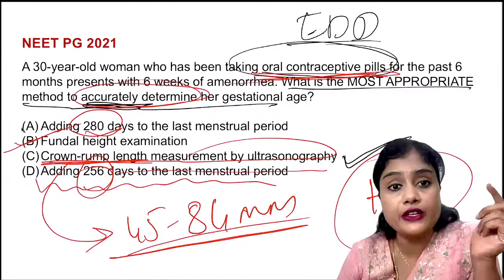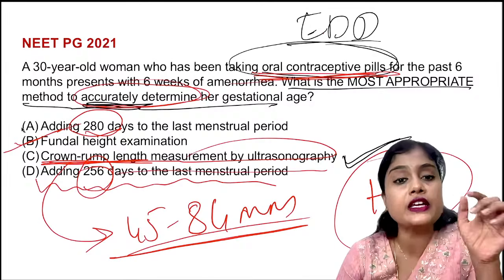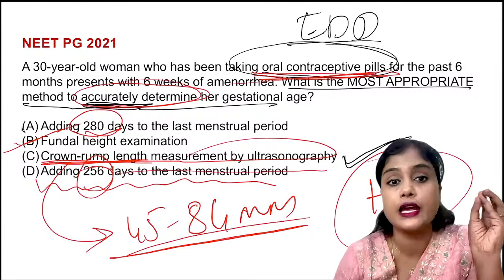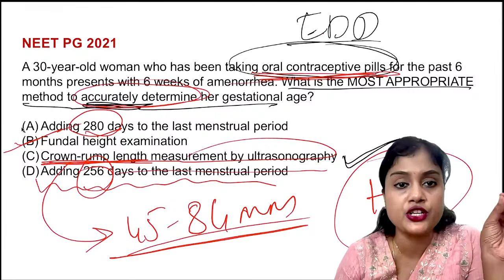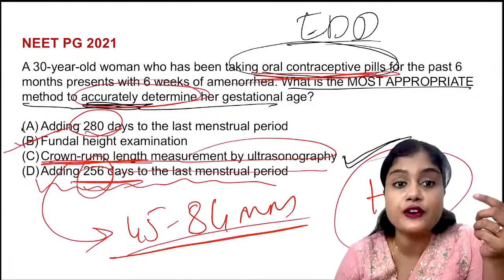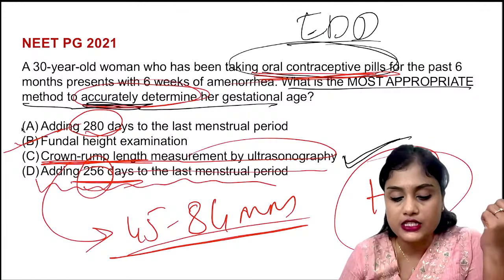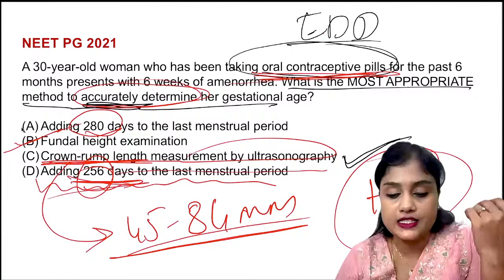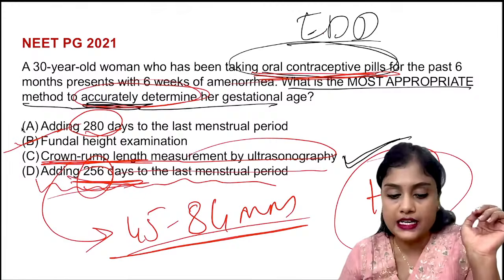If they had given you an embryo transfer date, it was an IVF conception and it was an embryo transfer date that they had mentioned, at that time you will use this, adding 266 days, because the first 14 days were not there, isn't it? So that is why here you will add 266 days. This is the basic understanding of this question.